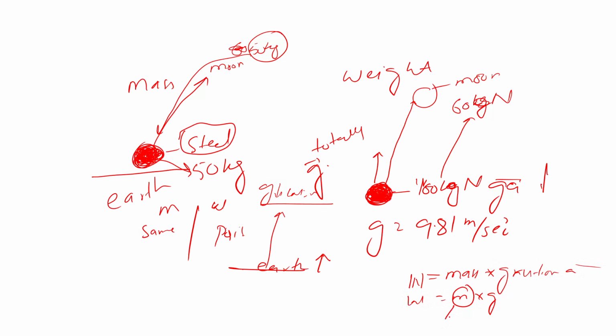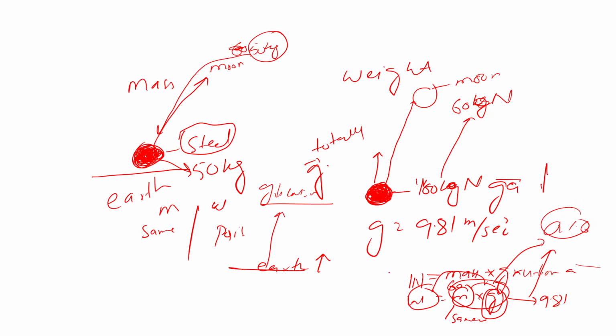The mass is the same everywhere. If it is 60 on Earth, then if we shift the same material to the moon, it would be the same 60. But the gravitational acceleration on Earth is maximum, 9.81. As we move up, it decreases, and on the Moon it is reduced to about 1.6. It is a multiplication: if the multiplying value is bigger, the answer will be bigger, and if the multiplying value is smaller, the answer is smaller.